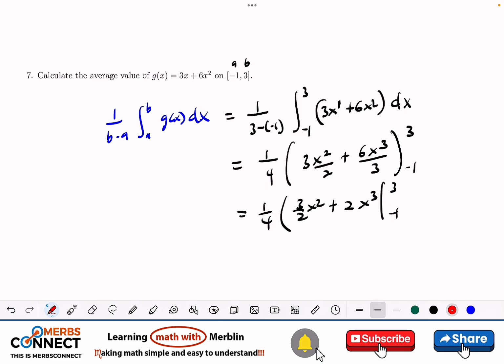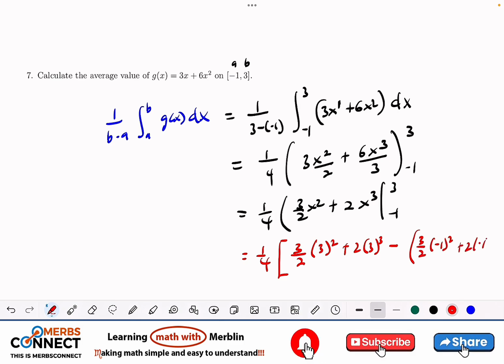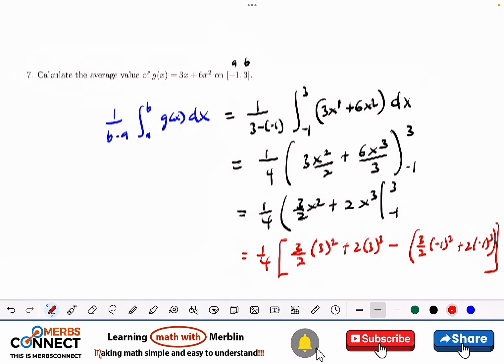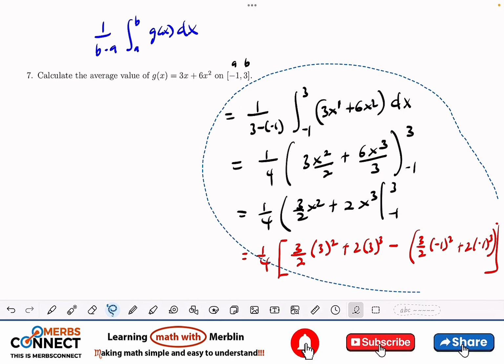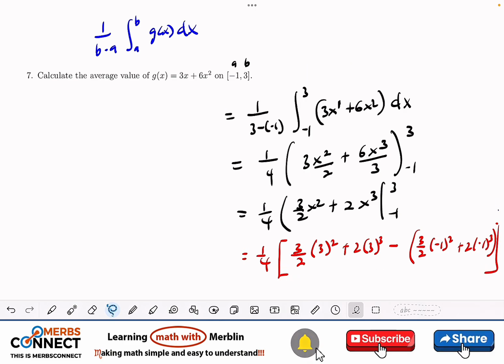Let's plug in the values. 1 over 4, plug in 3: 3 over 2 times 3 squared plus 2 times 3 to the power 3, minus, I open a parenthesis, 3 divided by 2 times negative 1 squared plus 2 times negative 1 to the power 3. Close it very nicely. Okay, we need space, so let's shift this up here. Let's shift the rest also up there, so that we can get the space.